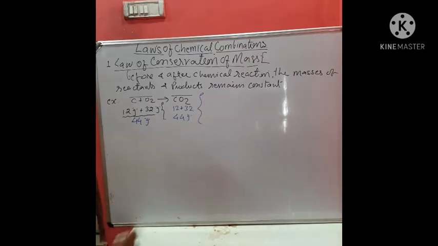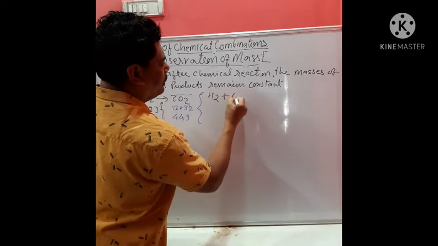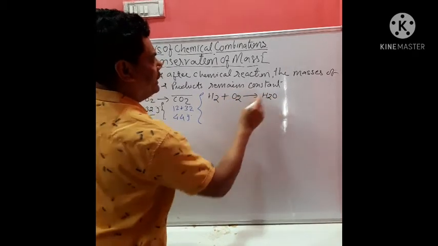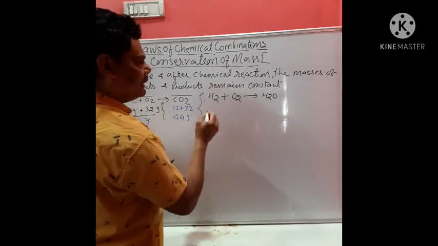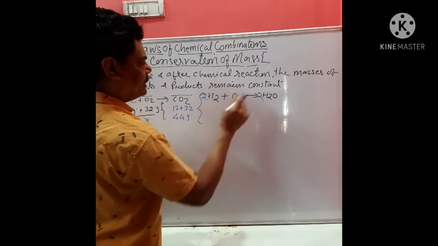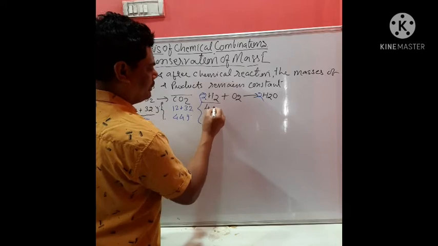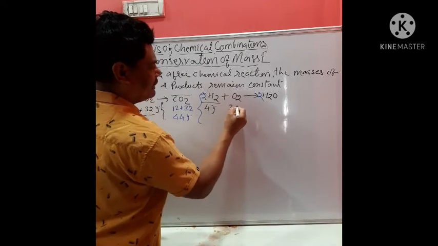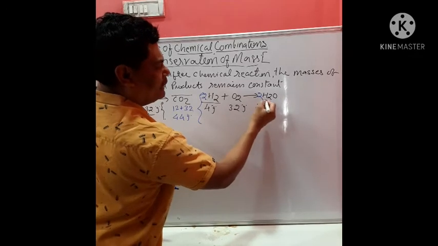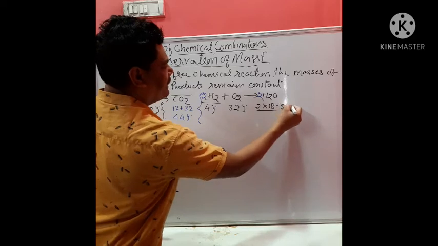Similarly, you can take one more example. H2 plus O2 gives H2O. If we balance it, it will become 2H2 plus O2 gives 2H2O. So now the mass is 2 into 2, 4 gram, oxygen 32 gram, and water 2 into 18 is equal to what? 36 gram.